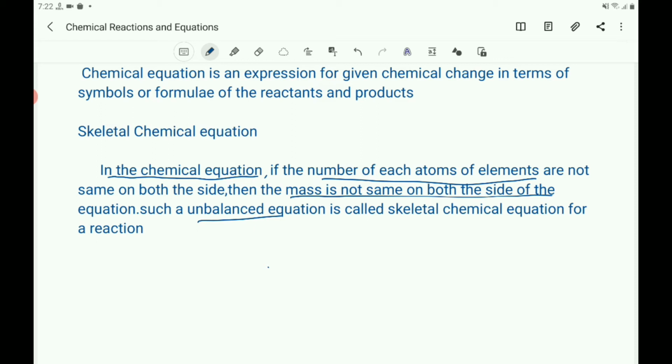What is a skeletal chemical equation? The number of atoms of each element is not the same on both sides. That is nothing but the mass is not the same on both sides of the equation. That becomes the unbalanced equation, and it is called a skeletal chemical equation.